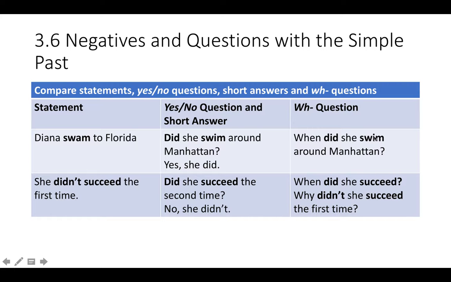Did, base form. Here's an example with a negative. She didn't succeed the first time. Here's didn't, base form. Did she succeed? Did, and base form. When did she succeed? Did, and base form. Why didn't she succeed? Didn't, and the base form.